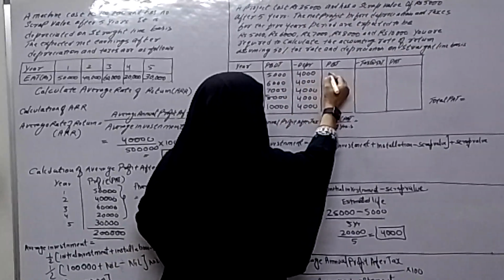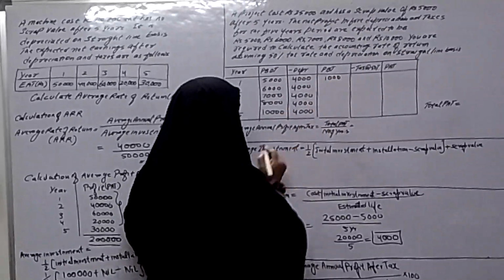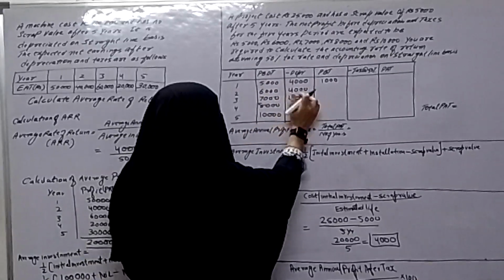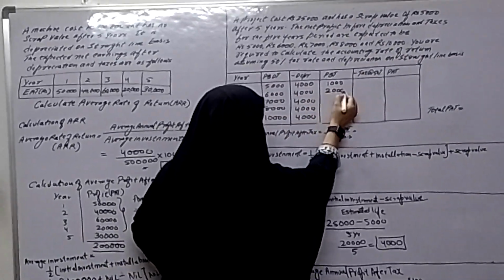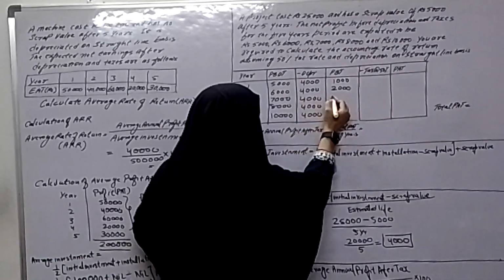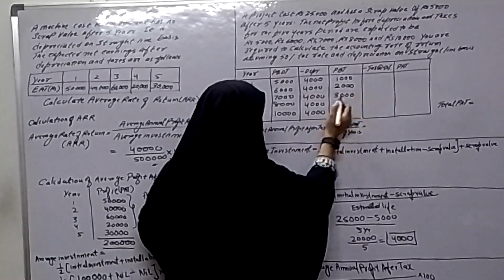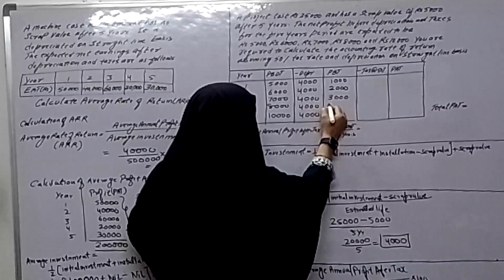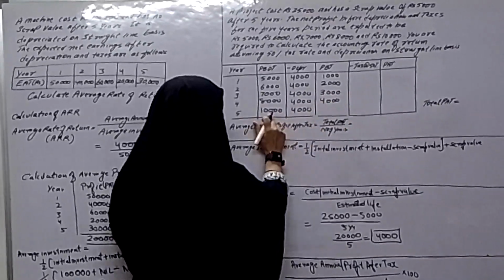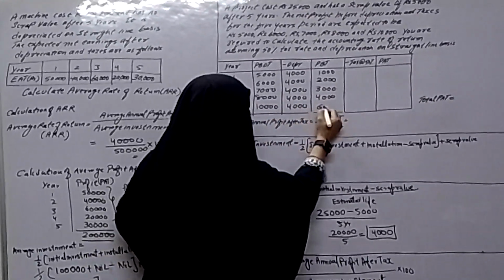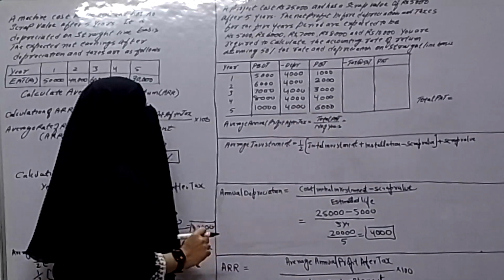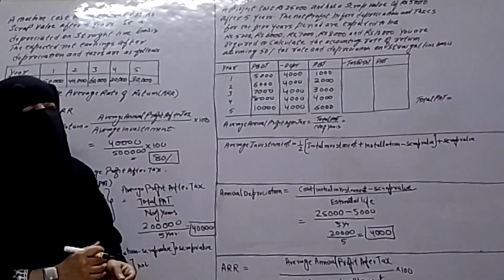5,000 minus 4,000, it will be 1,000. 6,000 minus 4,000, 2,000. 7,000 minus 4,000, 3,000. 8,000 minus 4,000, 4,000. 10,000 minus 4,000, it will be 6,000. So this is profit before tax.